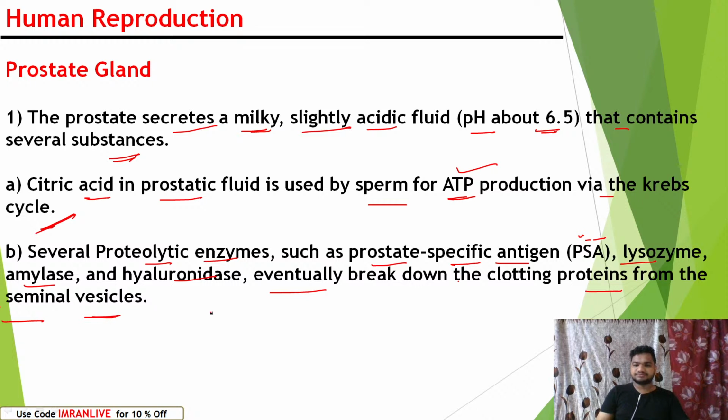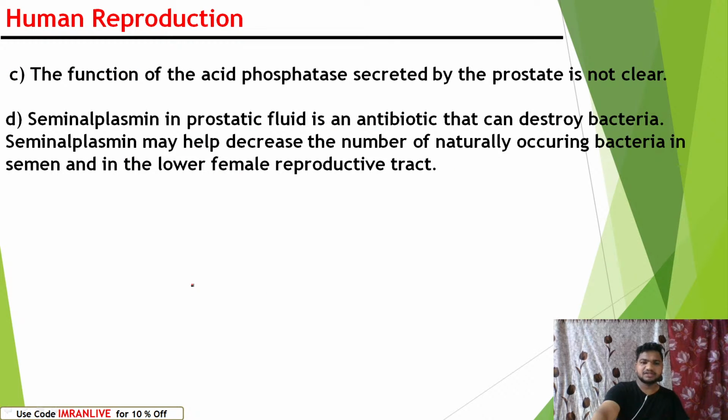Once it clots, these enzymes help break down the clotted proteins again. Do you know, till now scientists have not found the reason why clotting occurs in the female reproductive tract and why it breaks down again? Still no one found the reason, right?